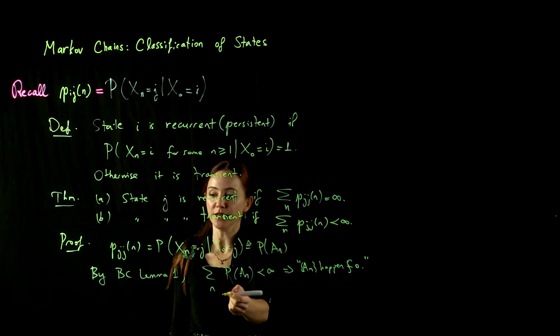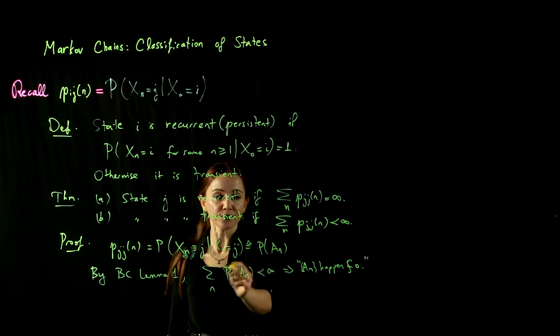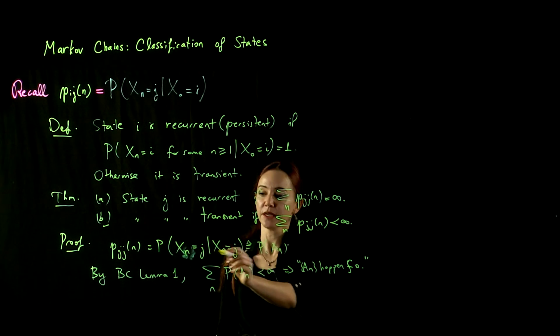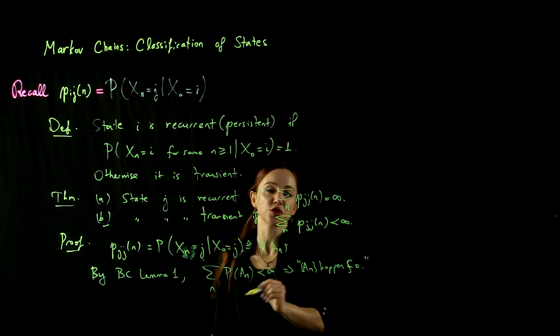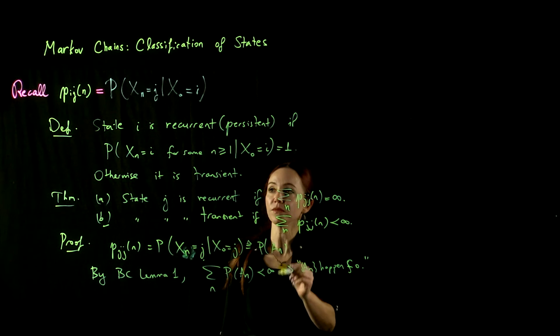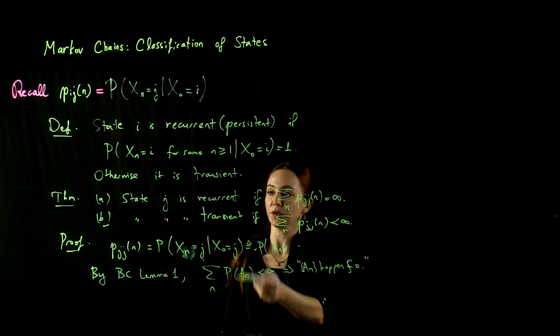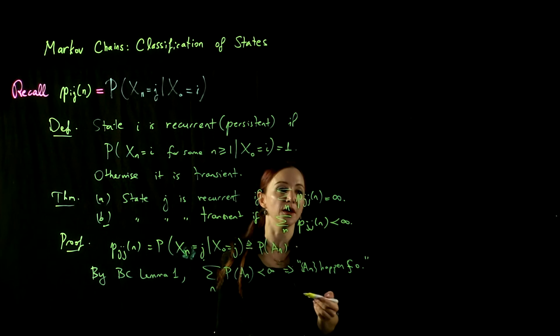So this implies part B of the theorem, which says that state j is transient. By definition of recurrent, if a state is not transient, it's recurrent. So we have also proved part A of the theorem.